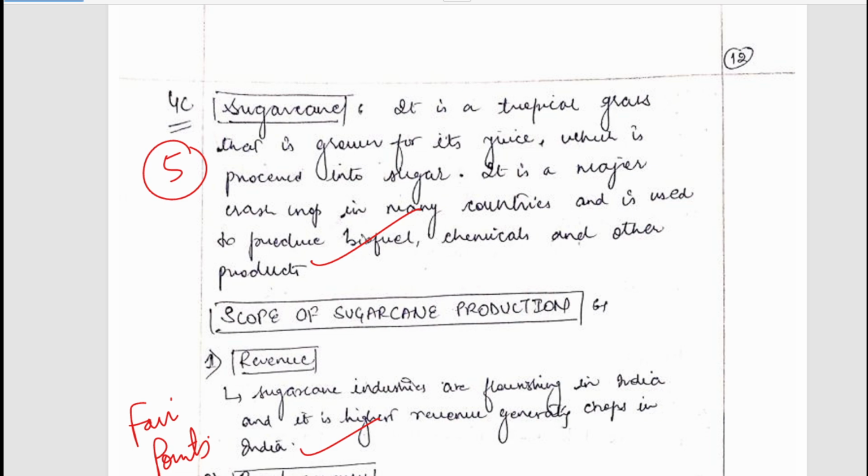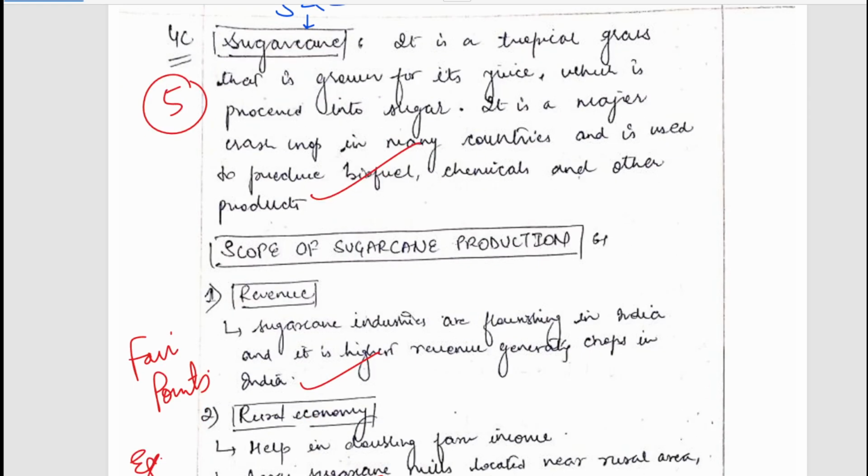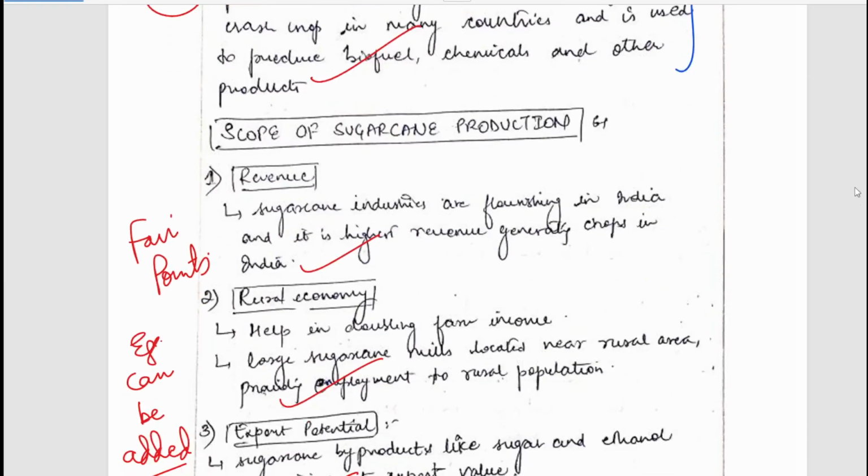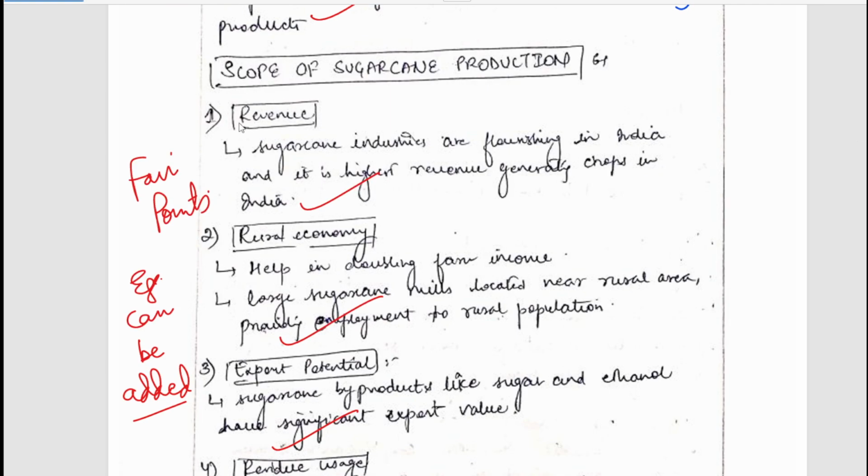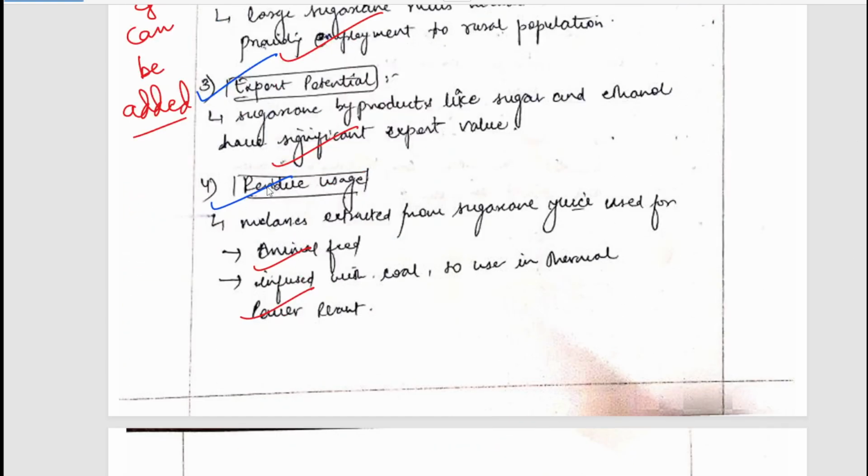The next question is scope and constraints of sugarcane. Write the scope and constraints of sugarcane. First of all, sugarcane is defined a bit. Then its scope has been mentioned, such as revenue, rural economy, export potential, residue usage.